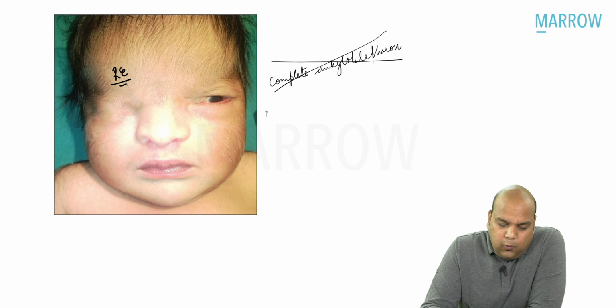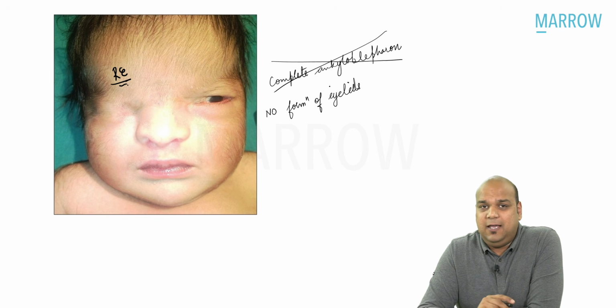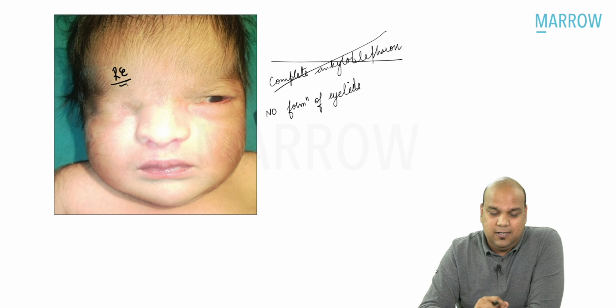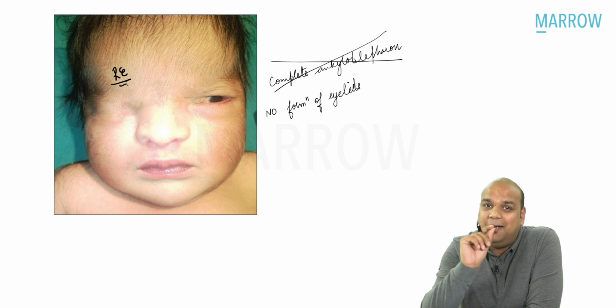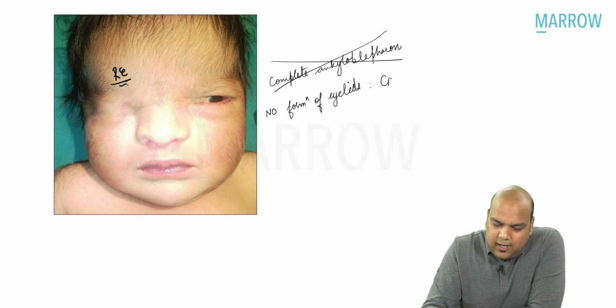There is no formation of eyelids. Okay? There is no formation of eyelids. There is a complete skin which is covering all the ocular structures. You can't see any eyelashes. You can't see anything. This is not fusion of the eyelid margins. You can't see any eyelids at all. This is known as cryptophthalmos.